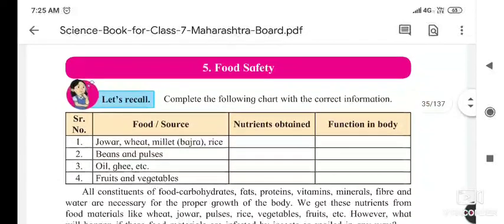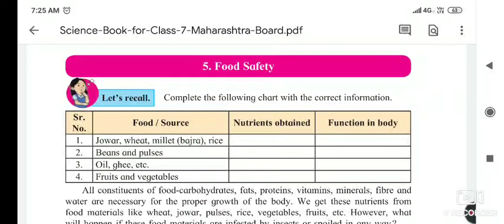Hello students, today we will start a new lesson, lesson number 5, food safety. As we know, your teachers, otherwise your mother, take care while preparing food. She is cleaning her hands, cleaning utensils properly, and then she is cooking the food.